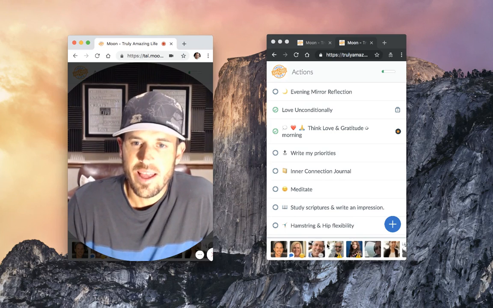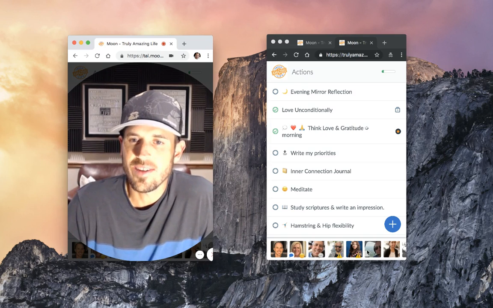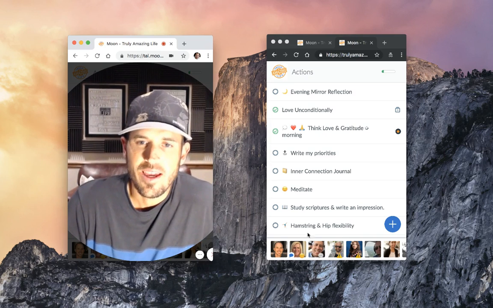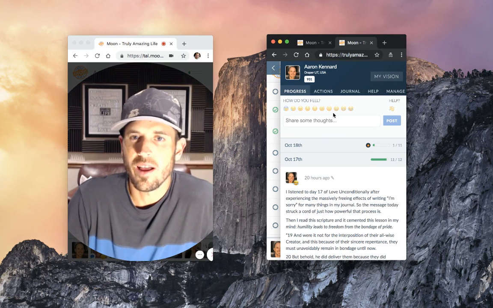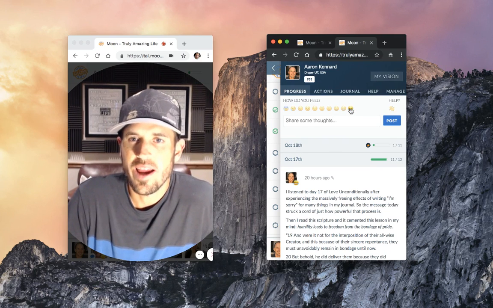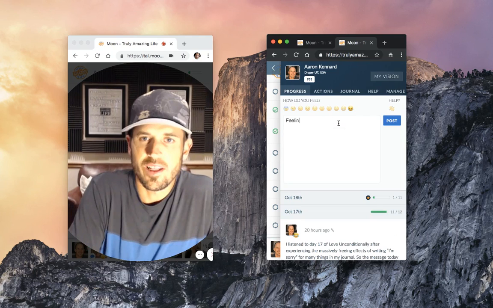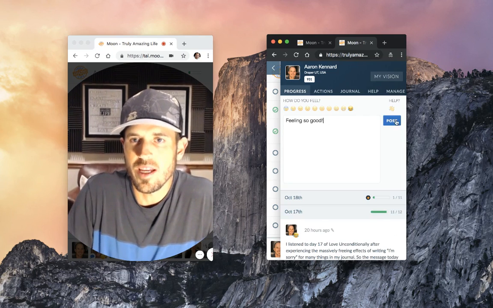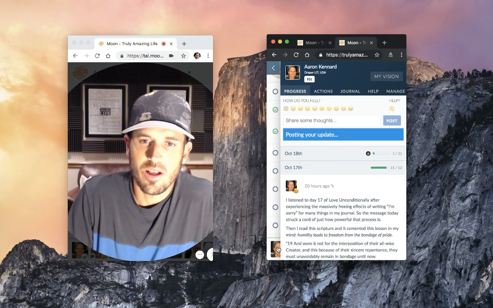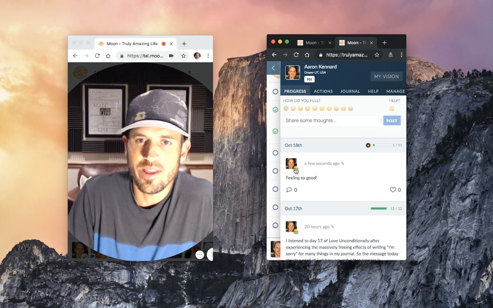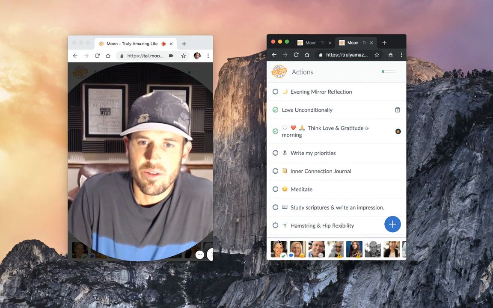The latest updates and activity are going to be pushed over here to the left. Anybody who puts a new activity update here is going to be pushed to the left. So when I click on my own profile and update people with this crying emoji and I say, feeling so good, and I post it, that's going to show up on my progress feed here, and it's also going to show up to other people across the bottom. They're going to see my picture with that icon, and when they click it, they're going to be taken to my progress page here. So that's what that means.